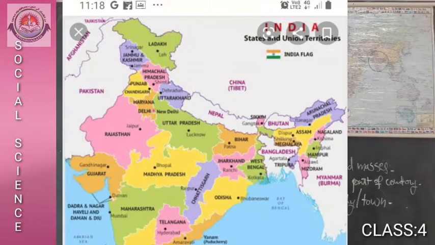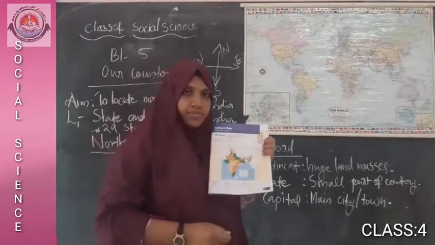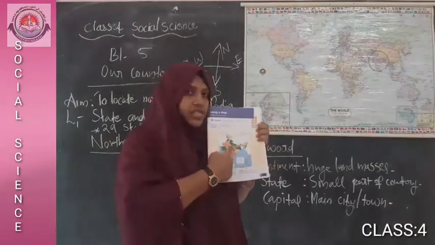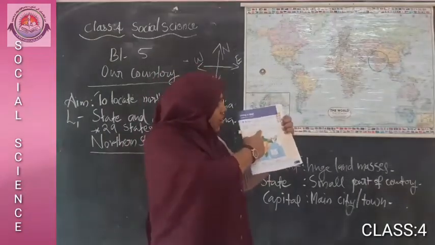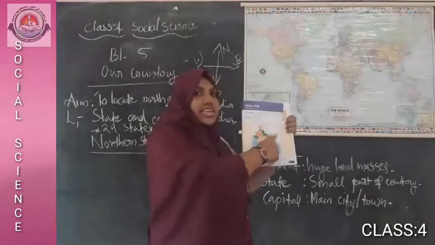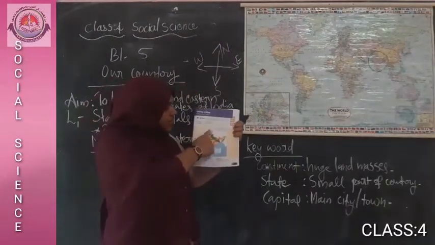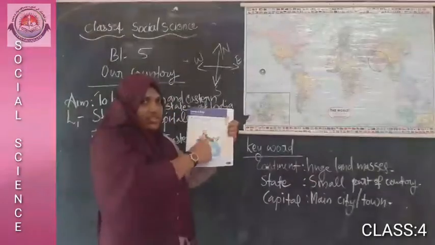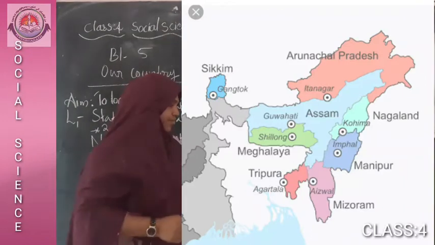If you don't have a political map, you can use this one to find the northeastern states. This is north, this is south, west and east. Where are the northeastern states? From here to here. These are the northeastern states of India.